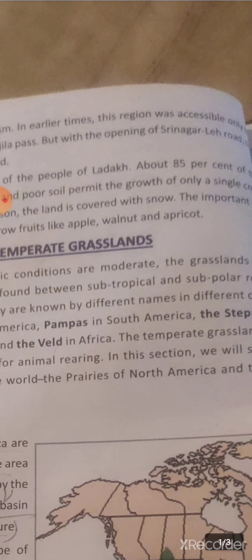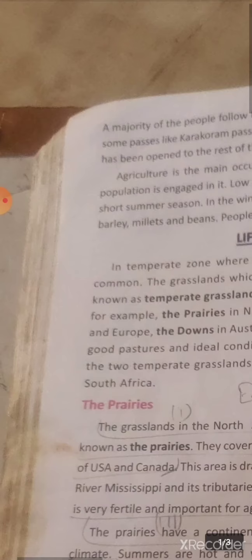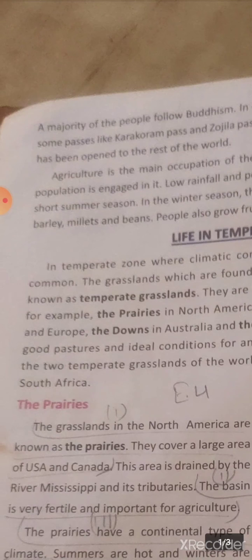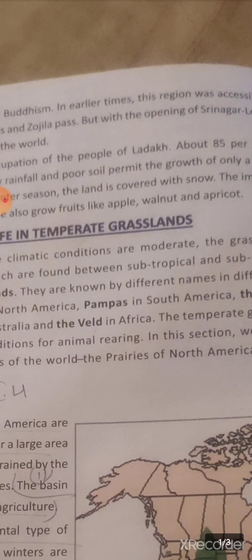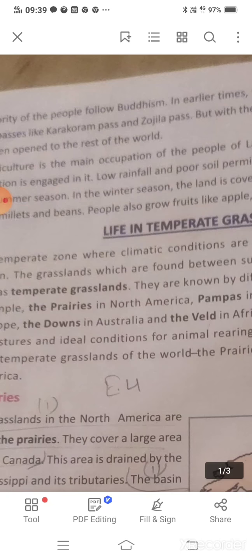Apart from that, especially if we talk about the prairie grassland, it is now basically used for cultivation of crops. Let's see in detail about the prairie grassland. A temperate grassland of North America is known as the prairies of North America. And one more temperate grassland you will study, which is found in Africa and is known by the name veld. So two such grasslands you will be studying today.